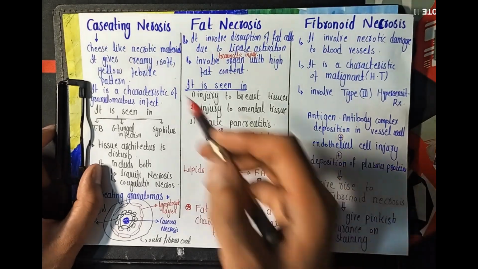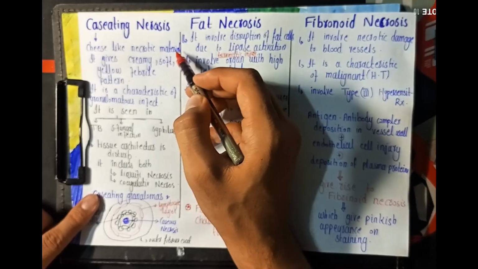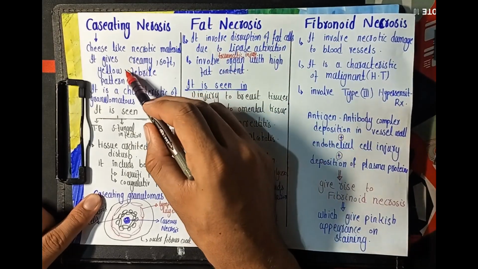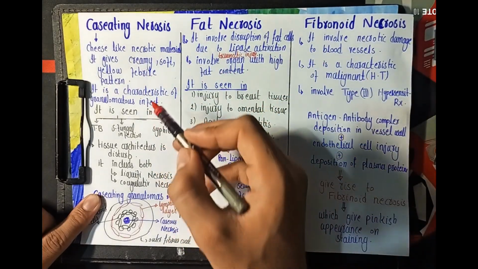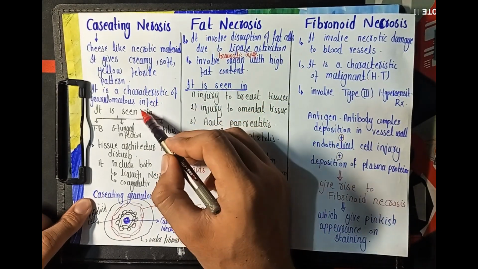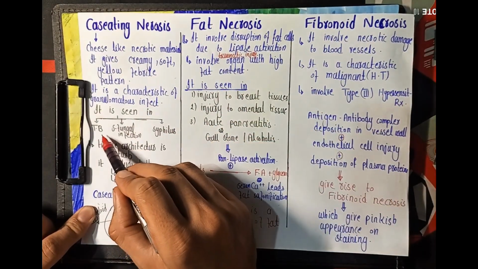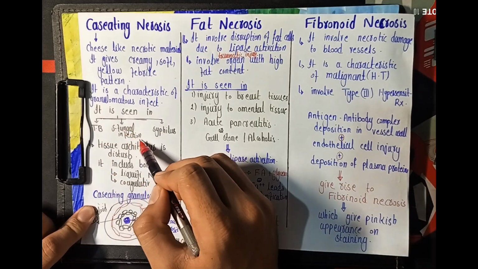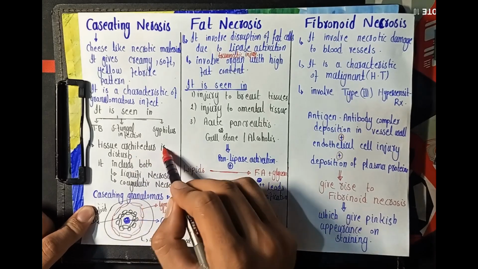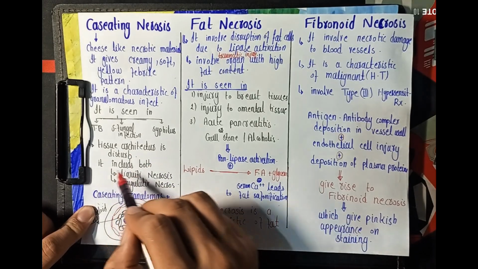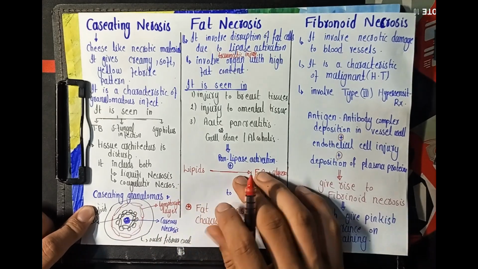अब हम आ जाते हैं अबाउट द कैसिएटिंग नेक्रोसिस। तो कैसिएटिंग नेक्रोसिस में देयर इज चीज़ लाइक नेक्रोटिक मटेरियल, एंड द कैसिएटिंग नेक्रोसिस गिव्स सॉफ्ट creamy yellowish friable pattern, ठीक है? And the caseating necrosis is a characteristic of granulomatous infection, and it is seen in tuberculous infection, systemic fungal infection, or syphilis infection. In caseating necrosis, there is also damage to the tissue architecture, and it includes both liquefactive necrosis and coagulative necrosis, but here the coagulative necrosis is more prominent.